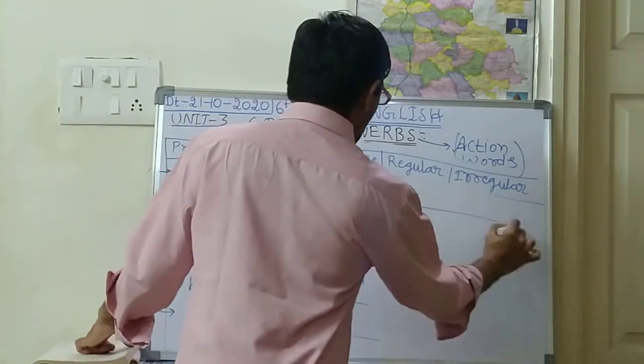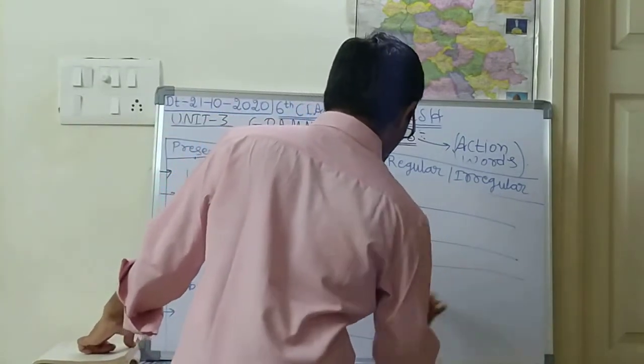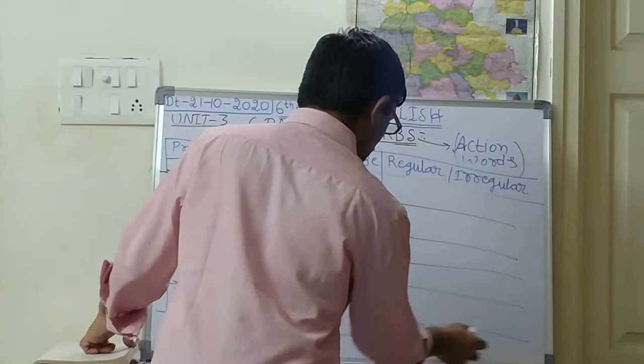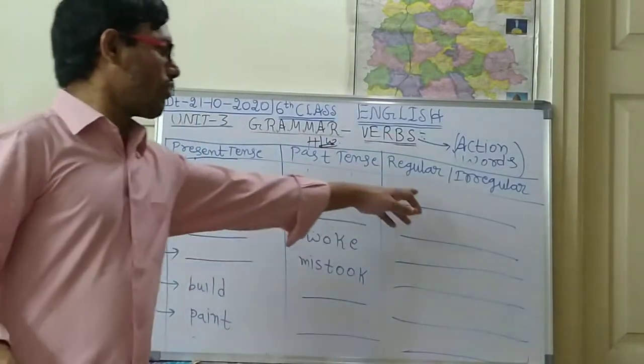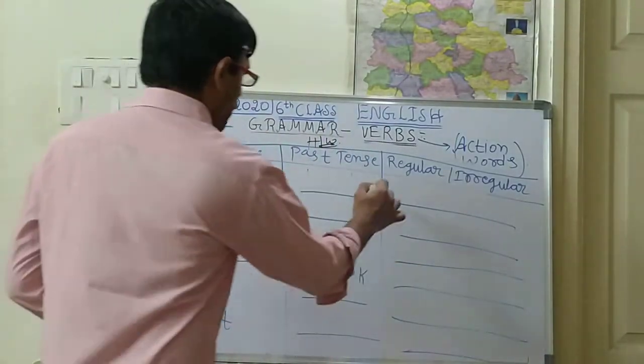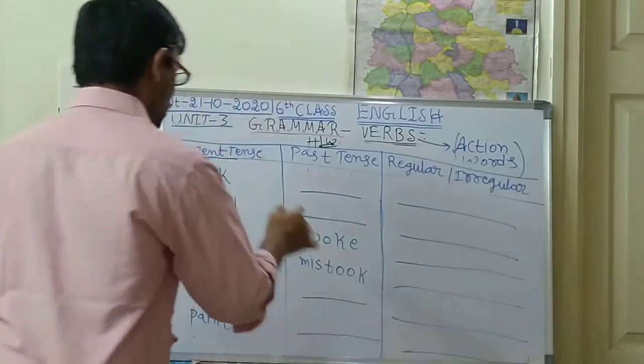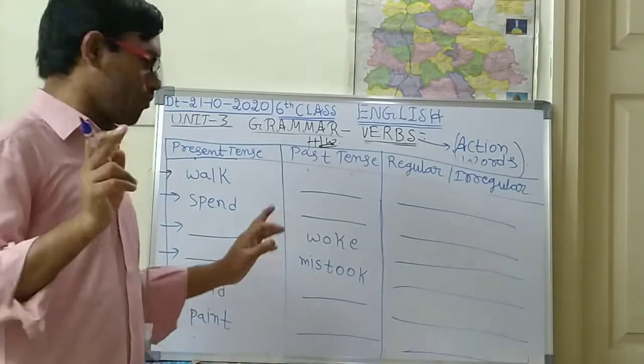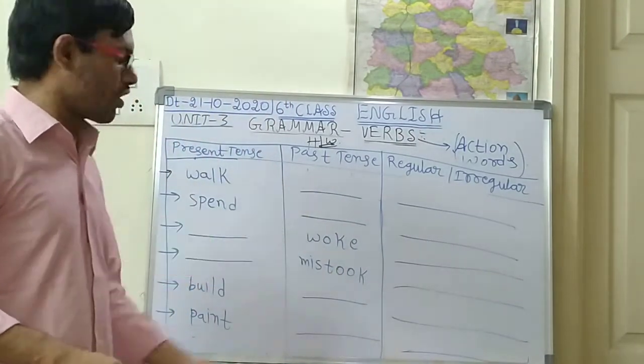So these are the words, children. For these words, you are supposed to write whether it is a regular or irregular verb. You can pause this video and note down this one.